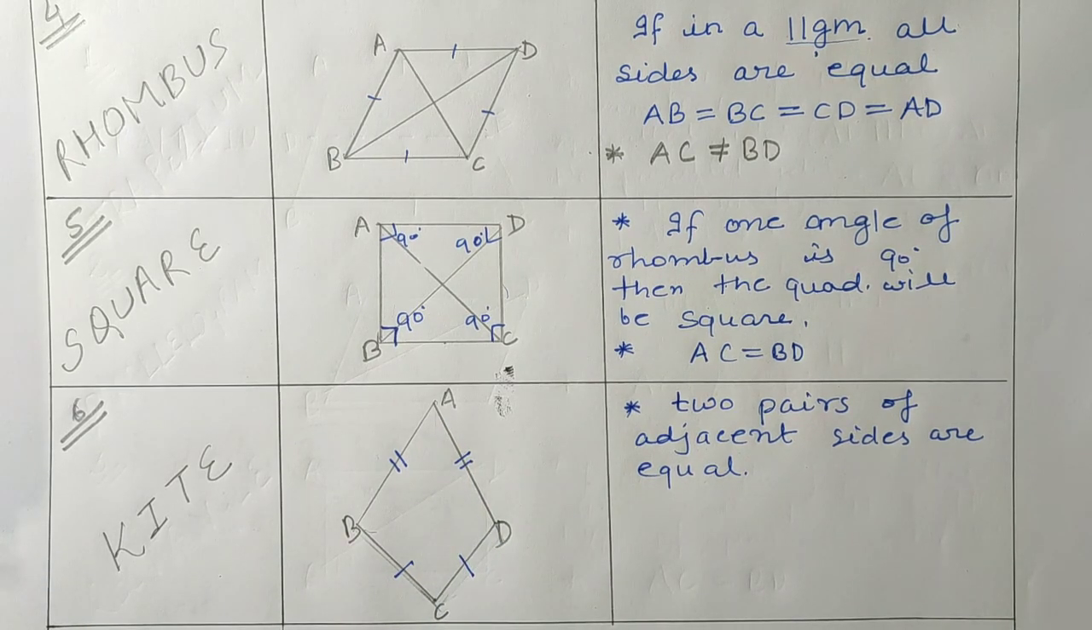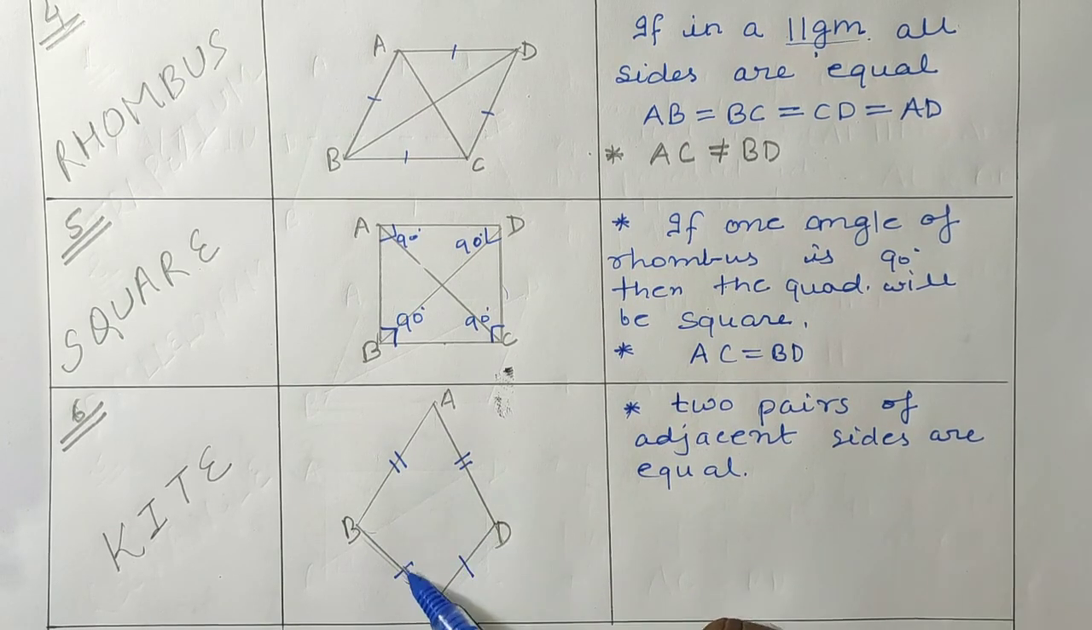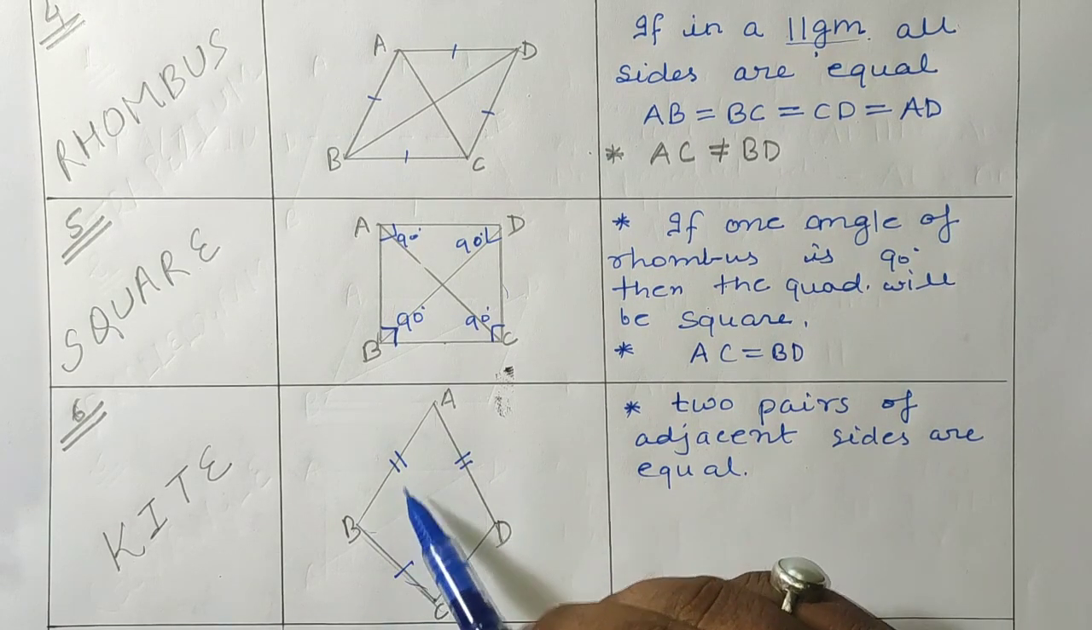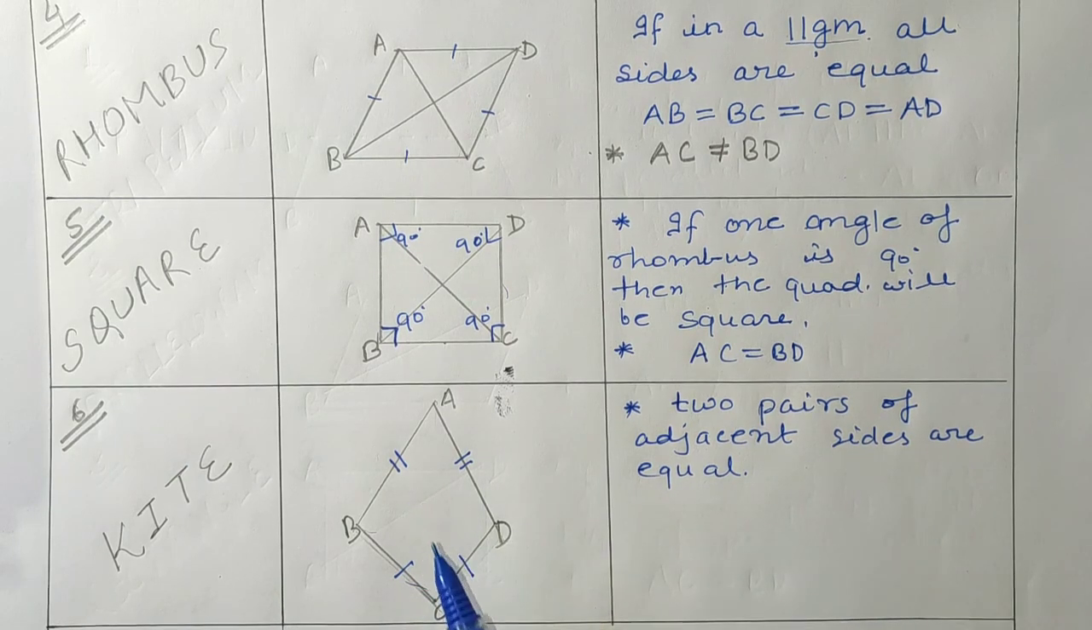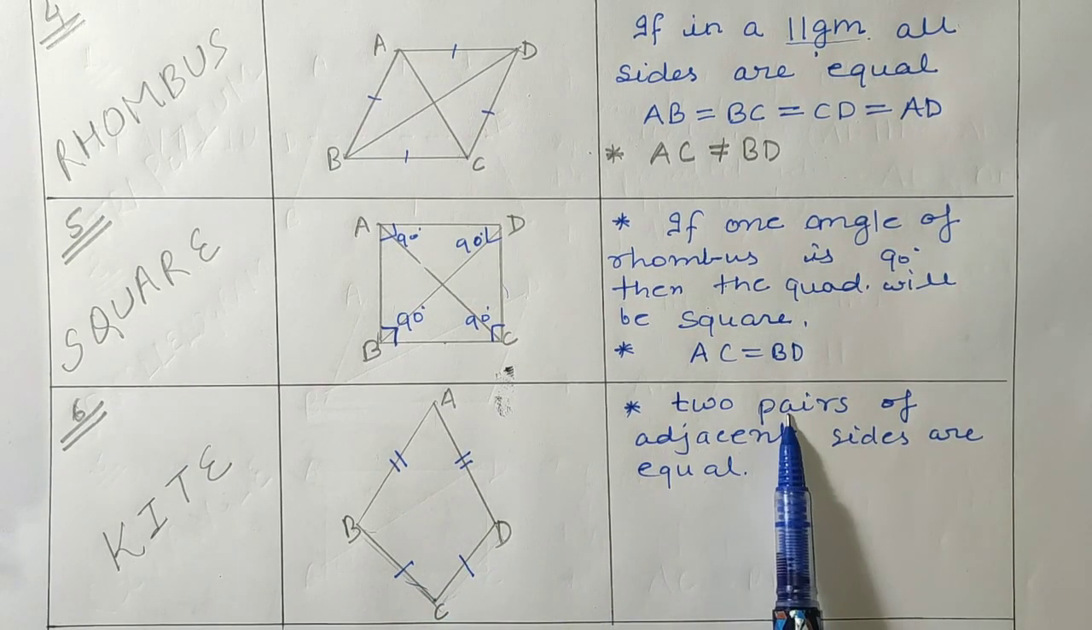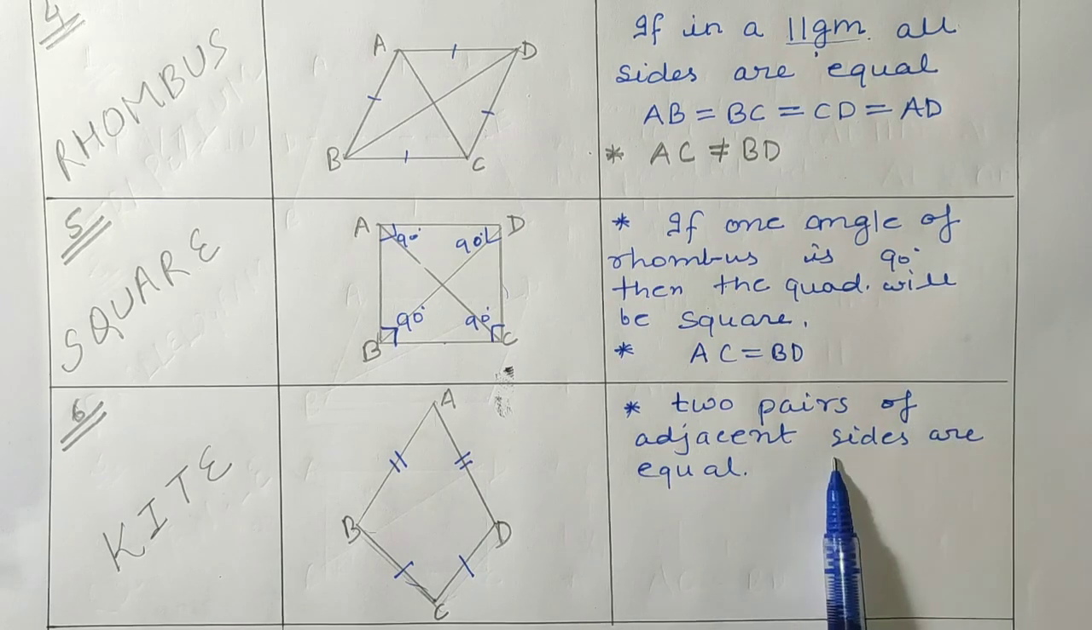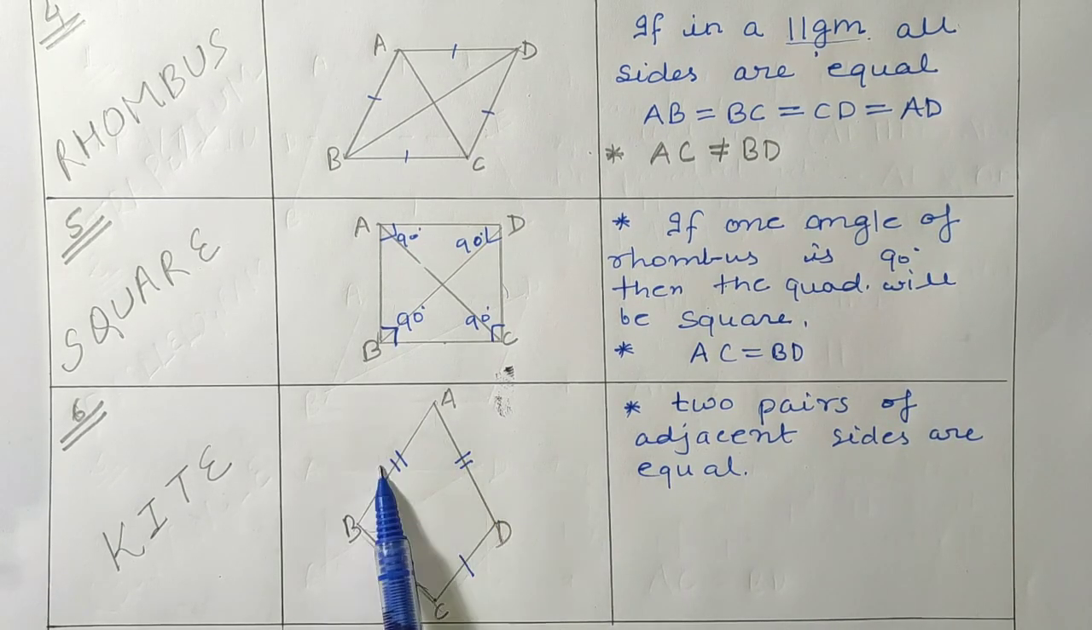Someone can say that AB and BC are also neighbors, so these are also adjacent sides. Yes, these are adjacent sides. But in the definition it is said two pairs of adjacent sides. So this is one pair and this is the other pair. Other than that, no pair should be equal. So like this we can define the kite: if two pairs of adjacent sides are equal, then that type of quadrilateral is known as a kite.